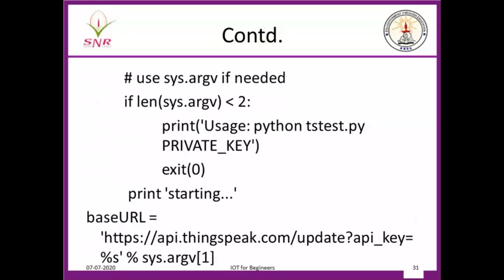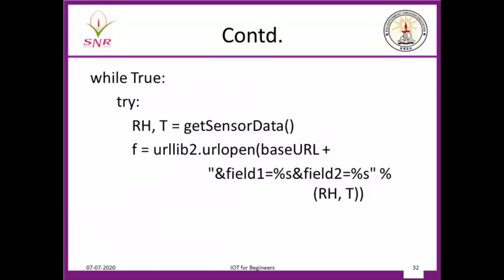So the second argument is the key of your ThingSpeak cloud. Then that will be your base URL. So the base URL will be your API key, which you have taken as the second argument when you type for executing your program. You get your base URL, and then you get your sensor data by calling this function.